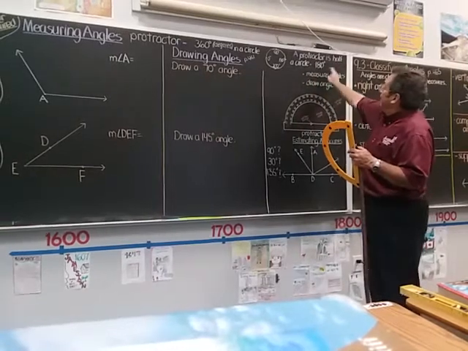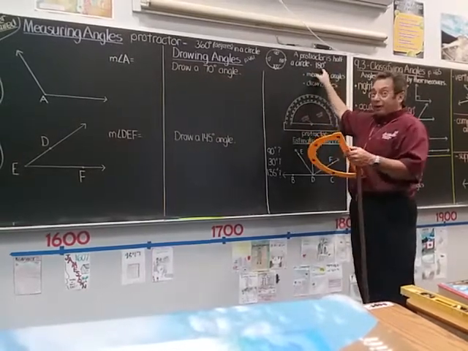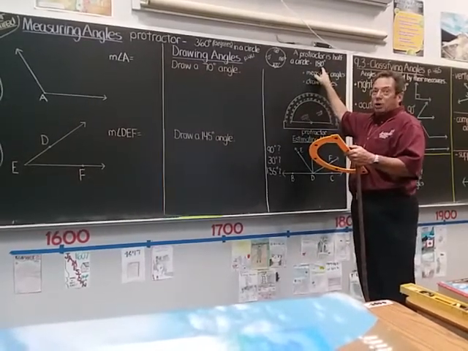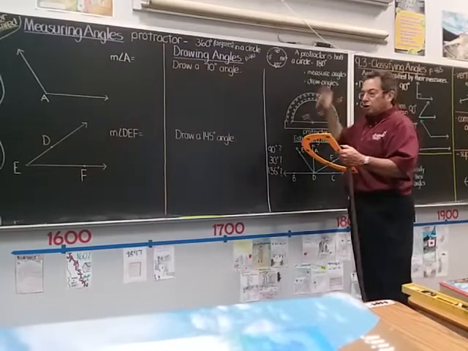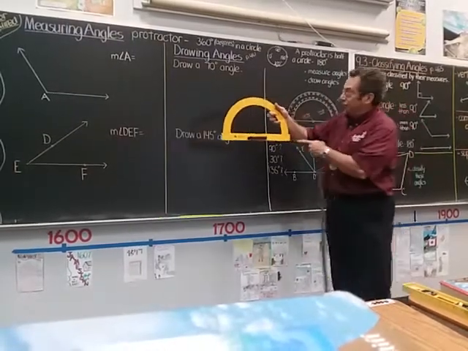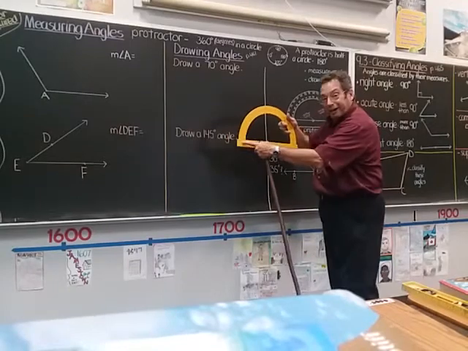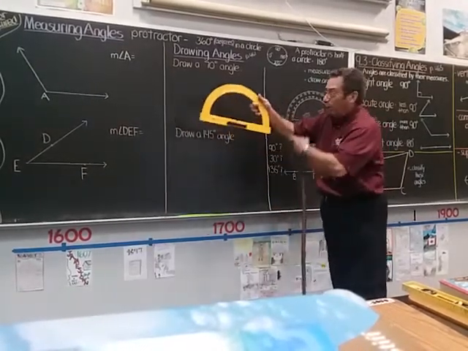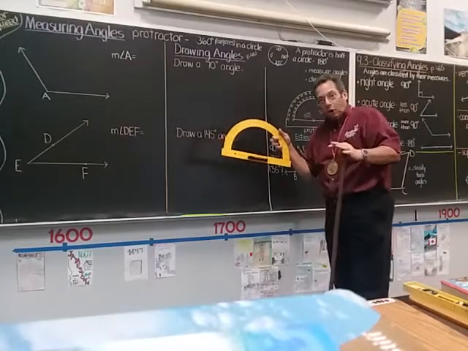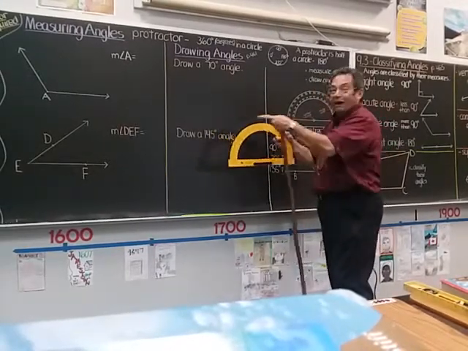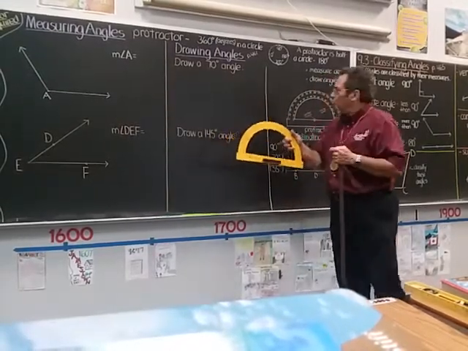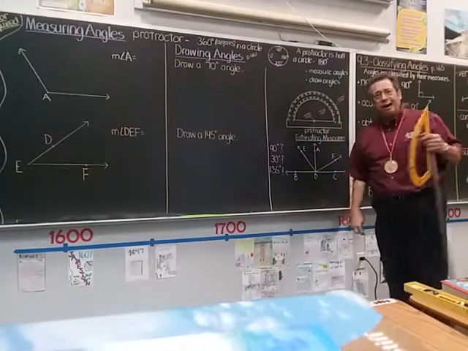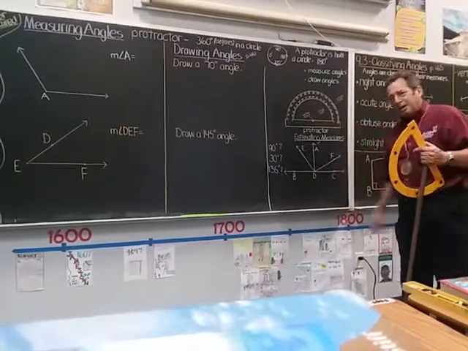And since it's a half circle, and a circle has 360 total degrees, half is 180. So when you look at your protractor, you see that it goes from 0 to 180. That's not random, it's because it's half a circle. If it went all the way around, there would be 360 markings, but they only needed 180. Now I've drawn a protractor up here on the board, and yours might be similar to this.